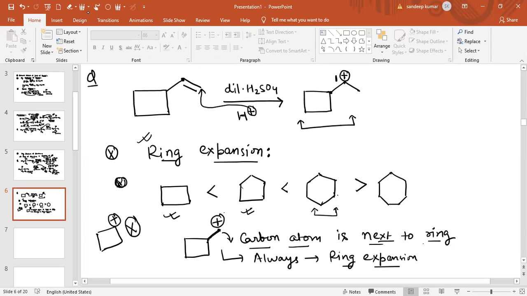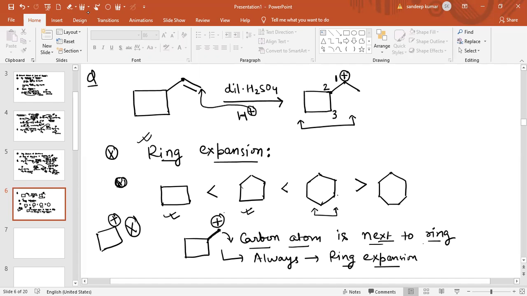Now give another carbon the second number, and another carbon the sixth number. It's your choice, either you can give 1, 2, 3 to this side or 1, 2, 3 to the other side. Both are the same, no effect will be present on the result. So both will be treated the same, 1, 2, 3.